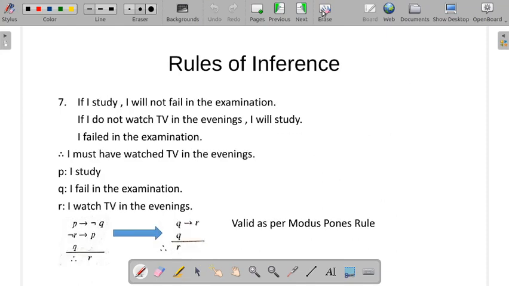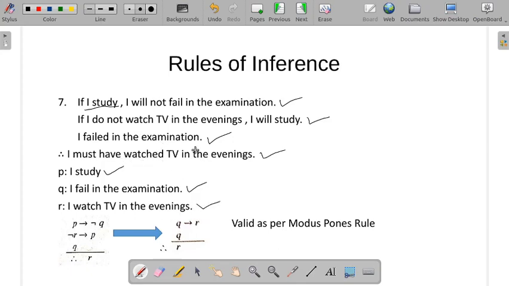So next problem: if I study, I will not fail in examination. If I do not watch TV in the evening, I will study. I failed in the examination, so I must have watched TV in the evenings. Next, let's see: I study becomes P. I will not fail in examination. Here observe, I failed in examination is also there. So I fail in examination is Q. I will not fail in examination is negation Q. Here I must have watched TV in the evening: I have watched TV in the evenings is R.